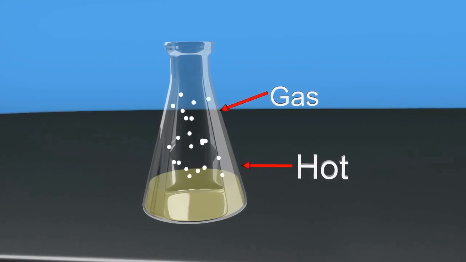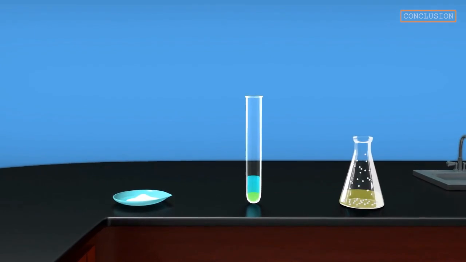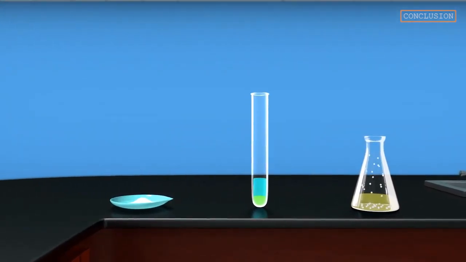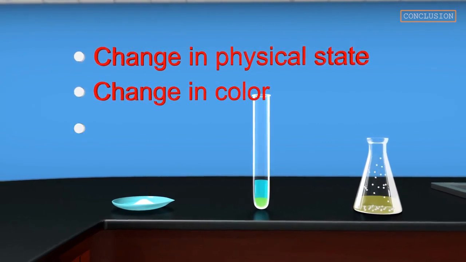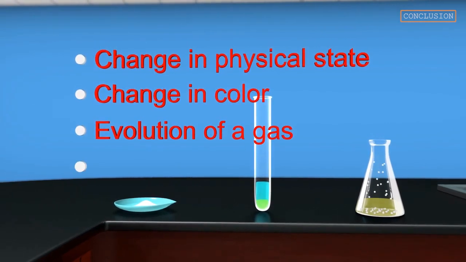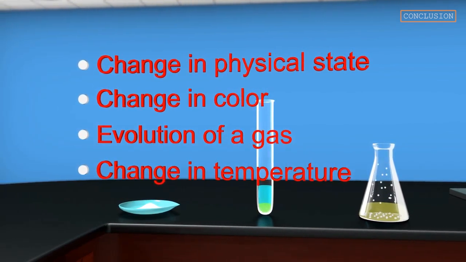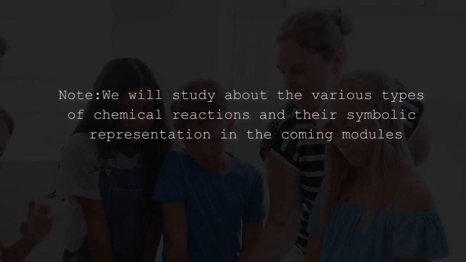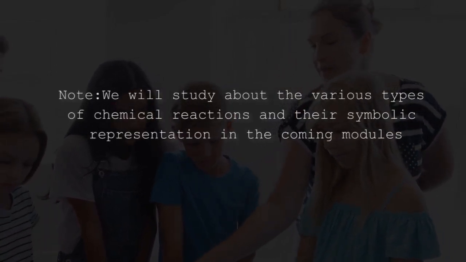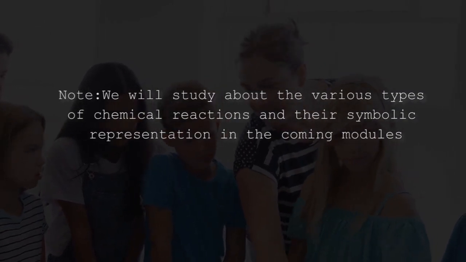Conclusion: from the previous 3 activities, we can say that any of the following observations are made. Change in the physical state, change in color, evolution of a gas, change in temperature, all these observations confirm that a chemical reaction has taken place. Note: We will study about the various types of chemical reactions and their symbolic representation in the coming modules.